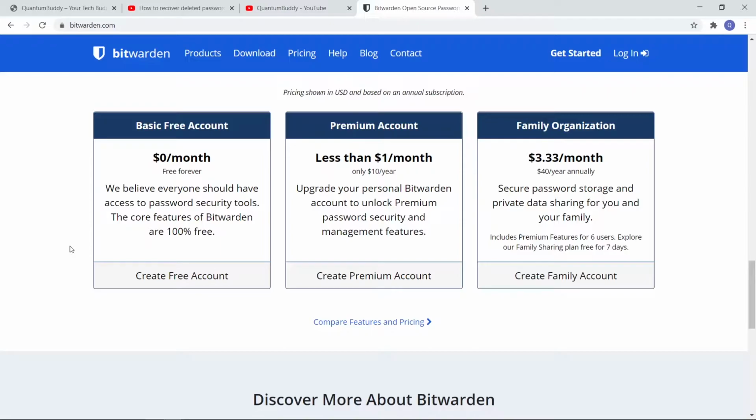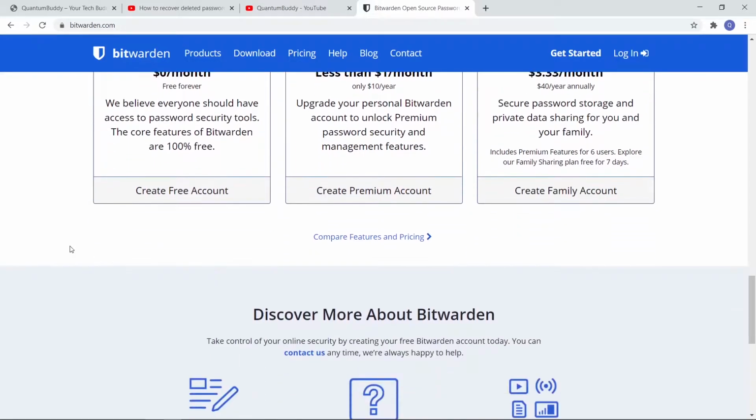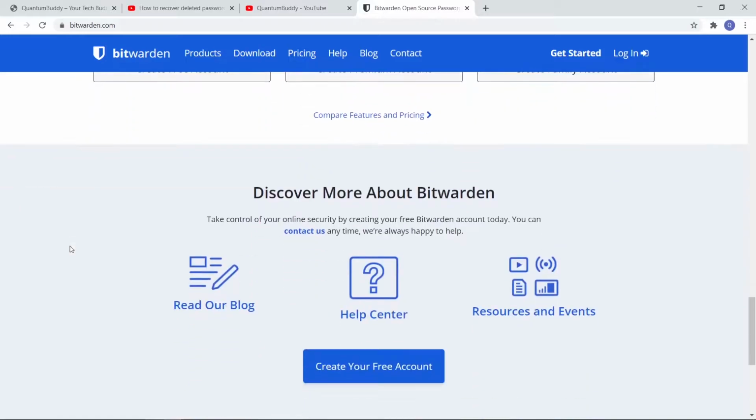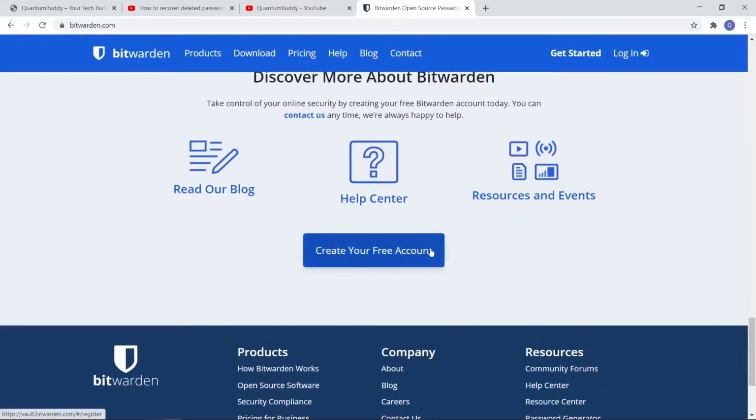If you want a premium account, it is less than $1 per month, only $10 per year. Or if you have a family organization, you can go for $40 per year. You can upgrade anytime. So let us create a free account now.